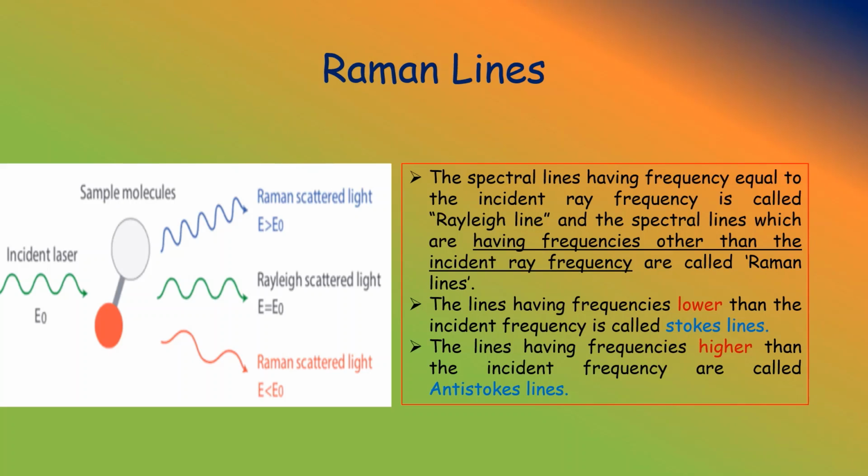The spectral lines having frequency equal to the incident ray frequency are called Rayleigh lines, and the spectral lines having frequency other than the incident frequency are called Raman lines. No change means it is a Rayleigh line. Any change from the incident frequency is called a Raman line. The lines having frequencies lower than the incident frequency are called Stokes lines. The lines having frequency higher than the incident frequency are called anti-Stokes lines.